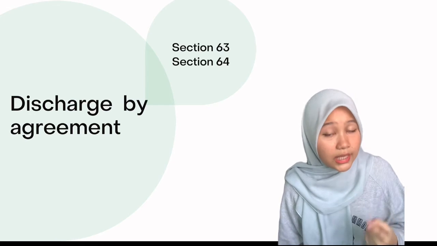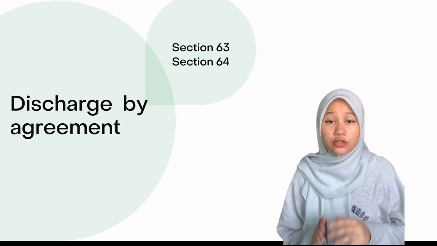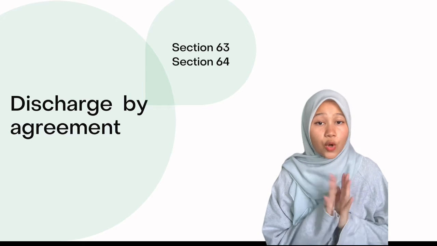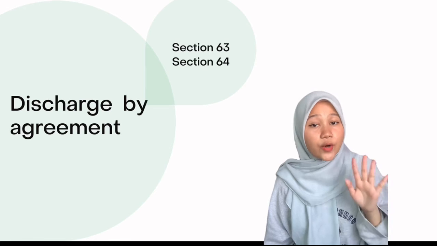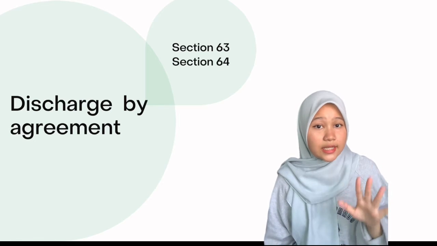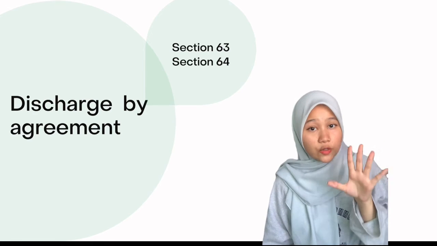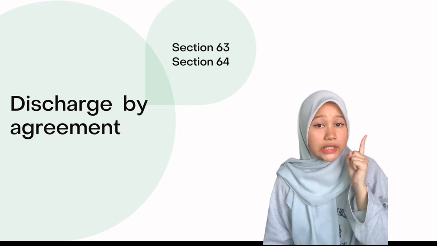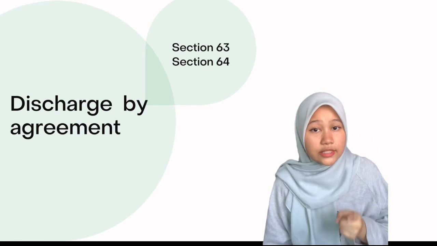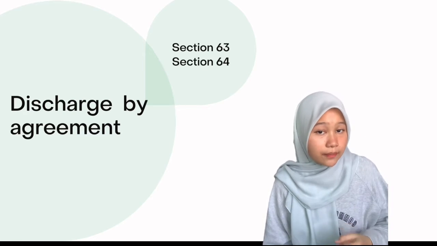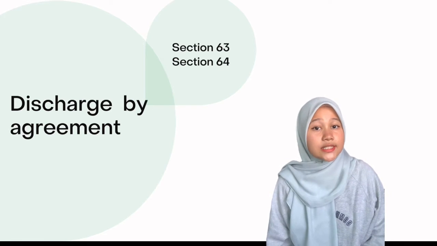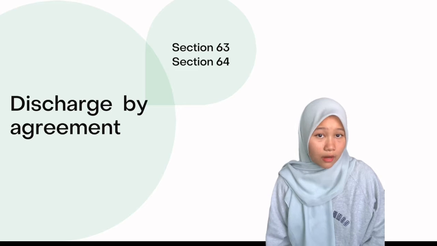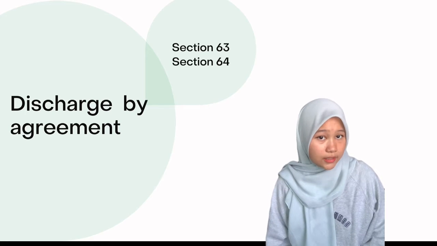For example, Amira entered into a contract with Farah. In the contract, both agree that the contract will be discharged if the profit of the business is less than 500,000 in a year. If the profit is less, then the contract is said to be discharged by agreement. This type of discharge is applicable under Section 63 and Section 64 of the Contract Act 1950.